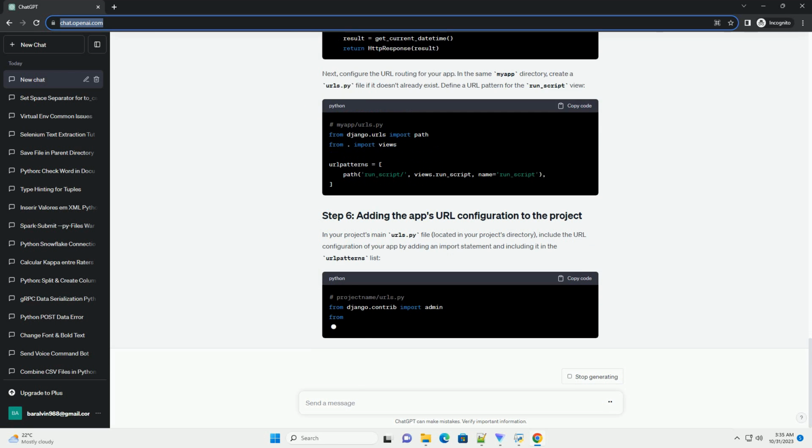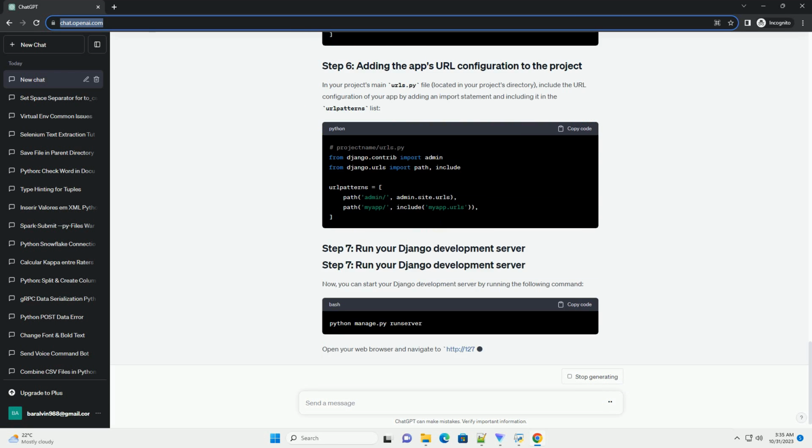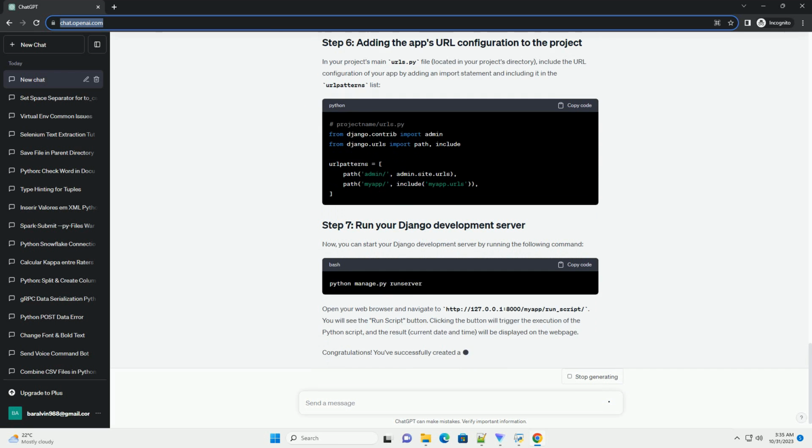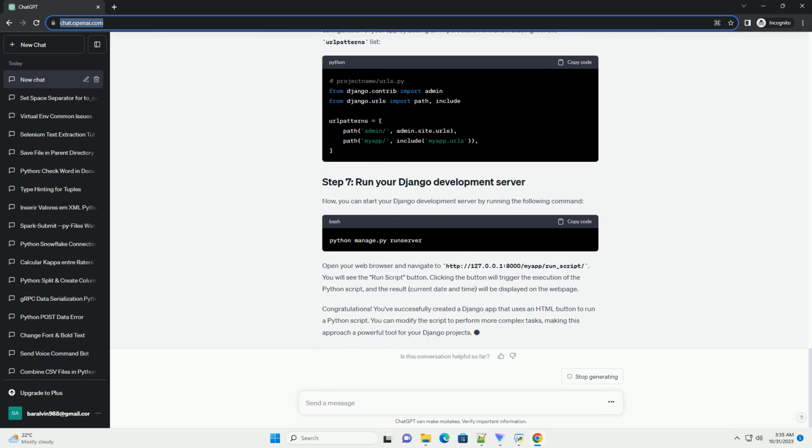Let's get started. Before you begin, make sure you have the following installed. If you haven't already created a Django project, you can do so using the following command. Replace project name with your desired project name. Next, let's create a Django app within your project. Navigate to your project directory and run the following command. This will create a new app called MyApp.